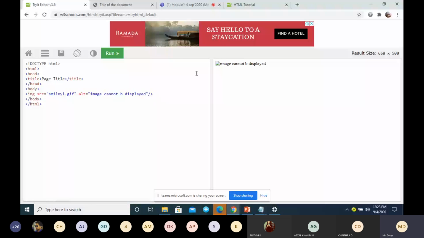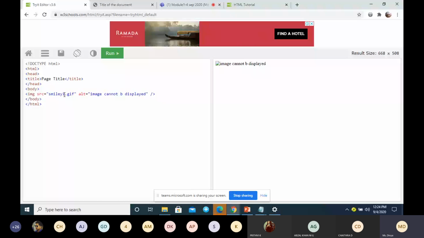In that case I want to give some message to the user, so I can use the alt attribute. It will appear like this. You can give some meaningful message telling that the image cannot be displayed.